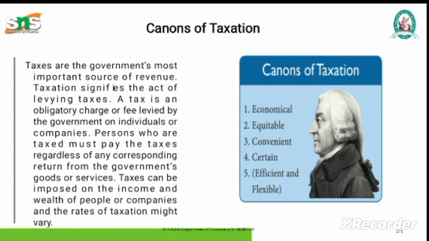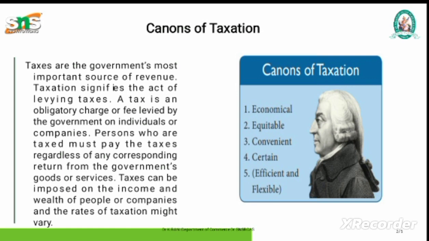A tax is an obligatory charge or fee levied by the government on an individual or company. Persons who are taxed must pay the tax regardless of any corresponding return from the government, goods or service. Tax can be imposed on the income and wealth of people or companies, and the rate of taxation might vary.